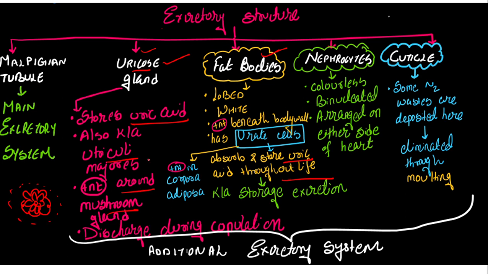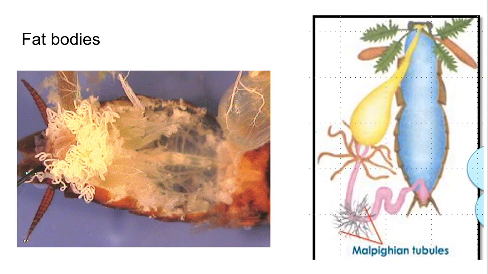Now, from this uricose gland, how does excretion take place during the copulation? Just now I told you, the mushroom gland you will study in the reproductive system. Reproductive system means how they do the copulation. What is copulation? It is nothing but mating. So during the copulation of male and female cockroach, uric acid is released out through which gland? Uricose gland, right?